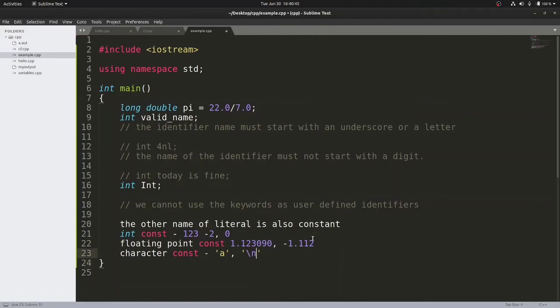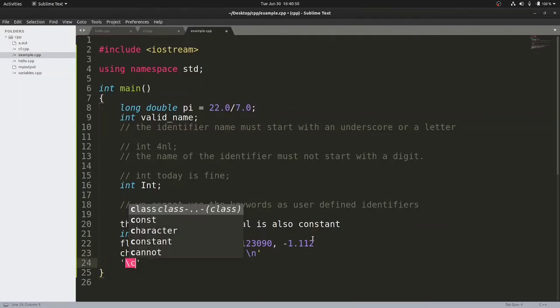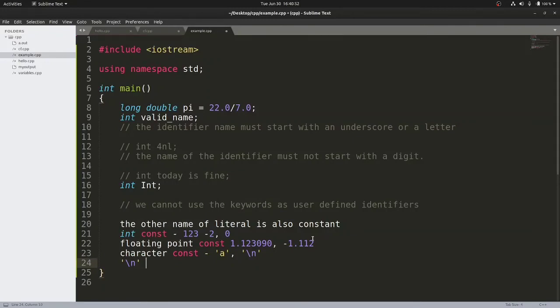If you observe this carefully, whenever we write something like this, a slash and any other character c, let us say, this kind of sequence is called your escape sequence. That means if you observe carefully, this is the character used for new line. These characters cannot be typed with the keyboard. So if you want to print a new line on the screen, you cannot write something like new line, you have to write this sequence of characters. So these are called your escape sequences.